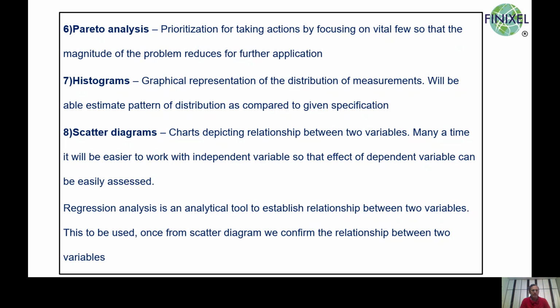So when data is gathered with respect to these variables, we can put it in a form of graph and assess whether they are related. If they are related, we can further do analysis in the form of regression analysis to find out which is contributing for the variation.